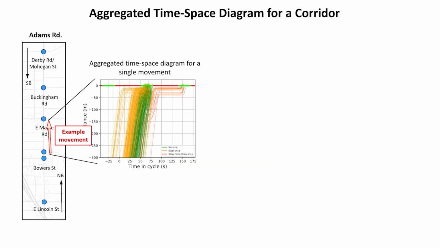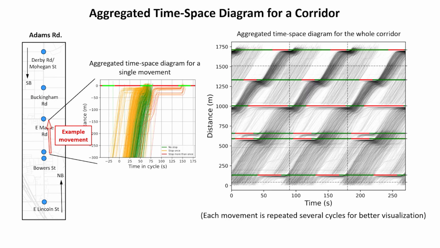Now consider this movement in a corridor with 6 intersections. The aggregated time-space diagram for the northbound movement at each intersection can be stacked on top of each other to create the aggregated time-space diagram for the whole corridor. For visualization purposes, each diagram is repeated over several cycles.